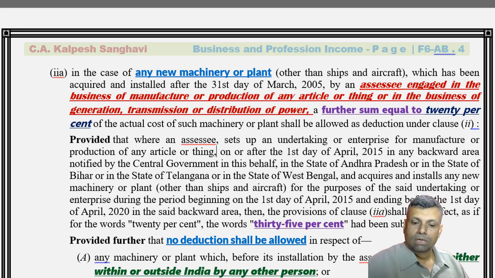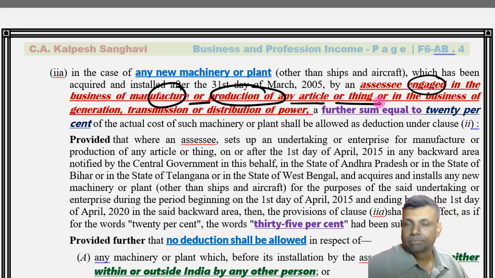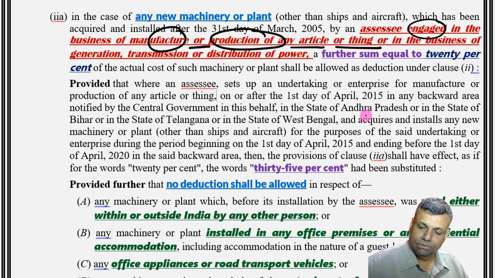Now see, additional depreciation: the assessee is engaged in the business of manufacture or production of an article or a thing. In this question it was already told that it was in effective production, so this assessee was eligible for additional depreciation.